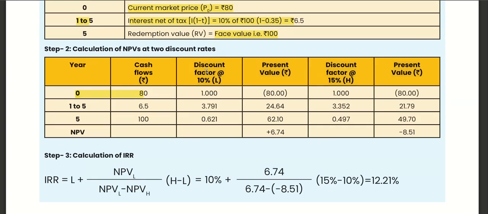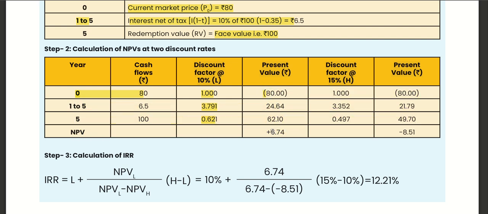So the discounting rate is 10. The factor is 3.791, this is the annuity for 1 to 5, and 0.621. We multiply and we get a positive NPV.